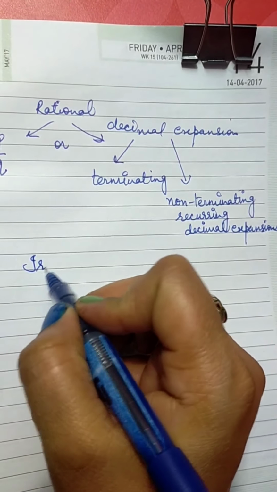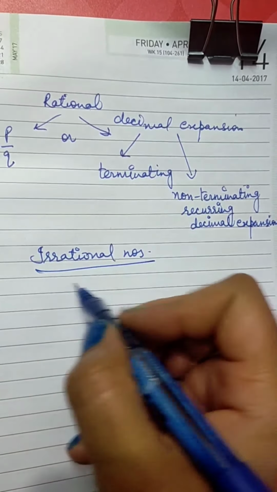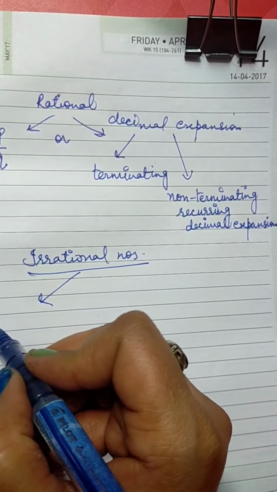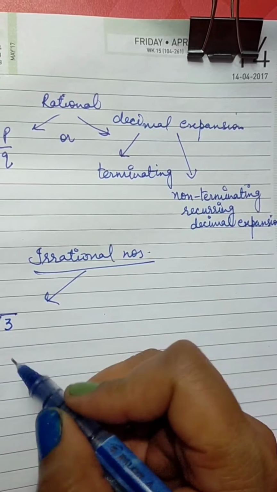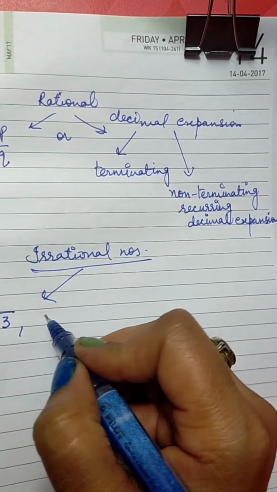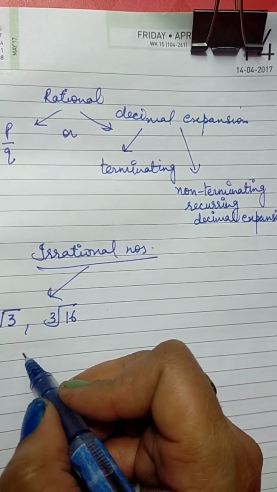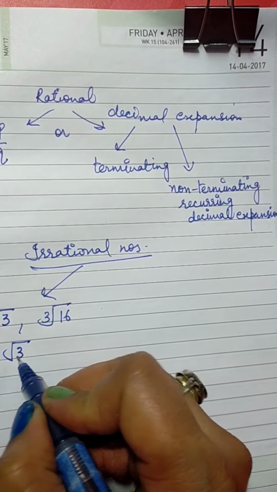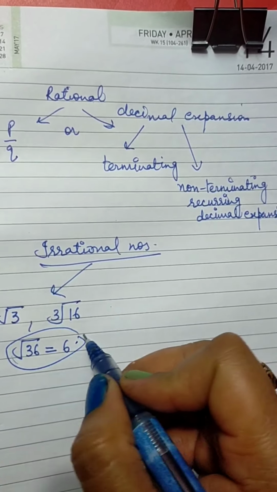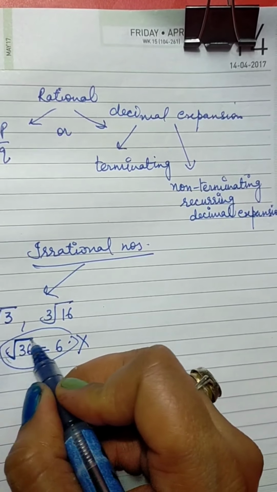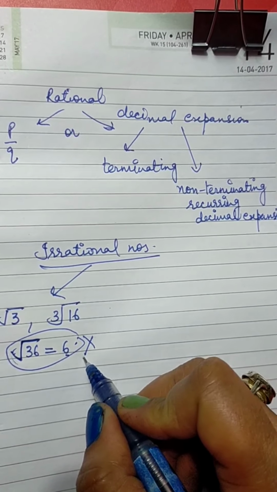Now if I talk about irrational numbers, either these will be found in the form of imperfect roots. Imperfect means you cannot take out its root. Root 3, cube root 16, any number of root. So if I write 36, I can take it out as 6, I can sort it out. So it cannot be considered as irrational, though it has a square root sign, but it can be solved, so it is not irrational.